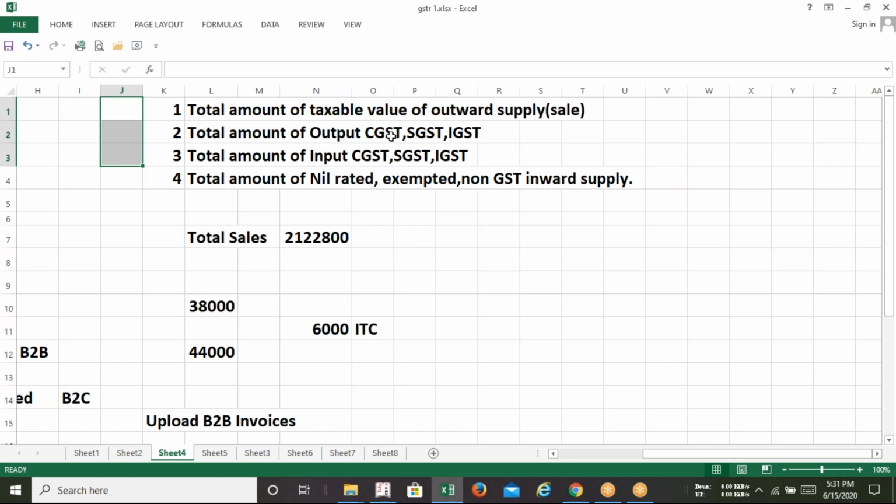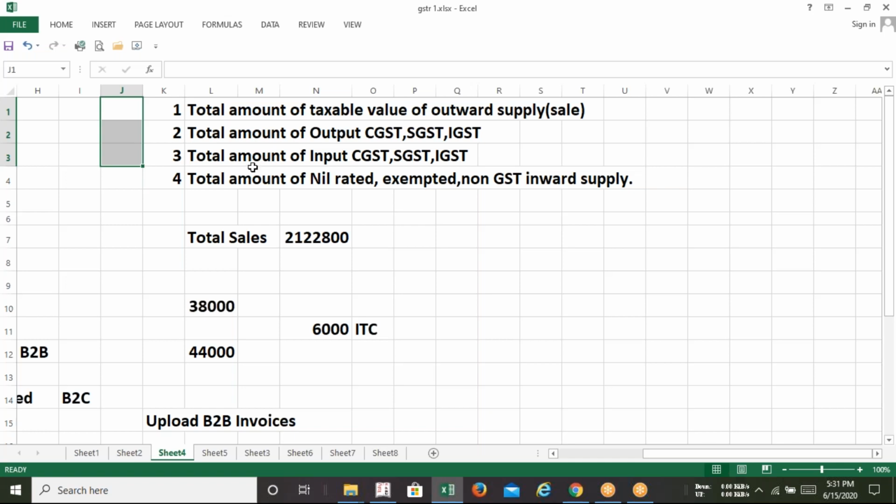You need to upload both: how much you have collected from the customer as output GST, and how much you have paid to the vendor as input GST. And the fourth one: some taxpayers or GST consultants say that you may or may not upload such information. In these three pieces of information, the GST Council is asking for the total sale amount, but not your total purchase amount.